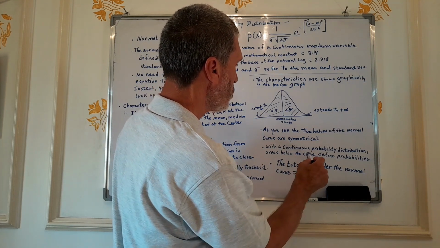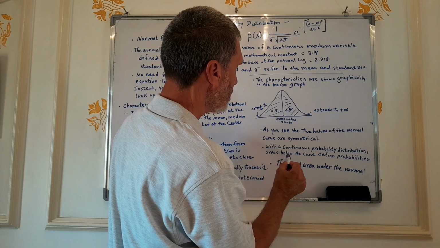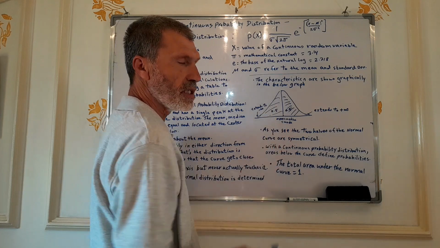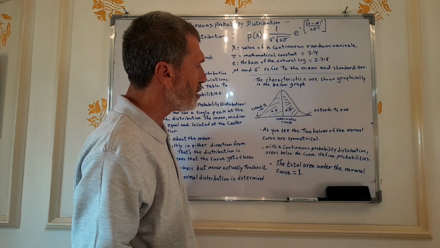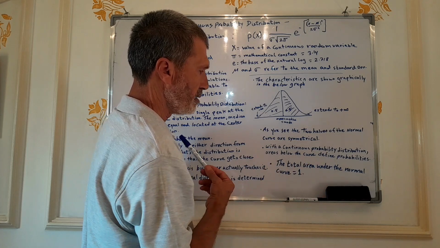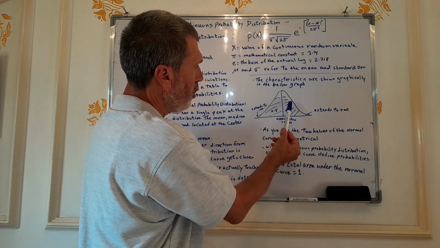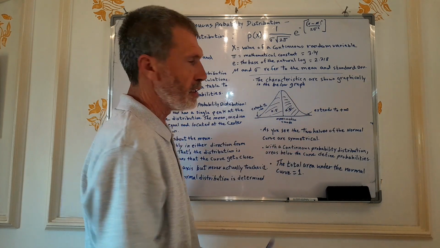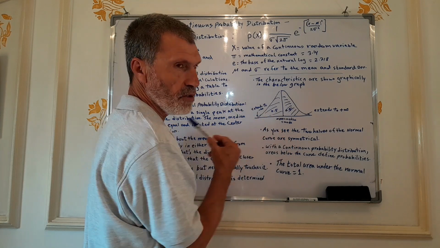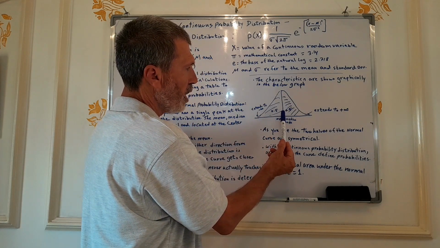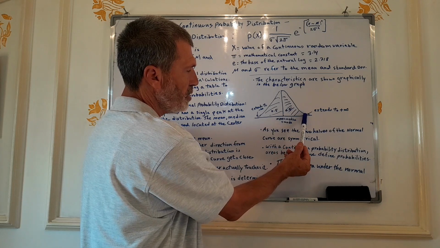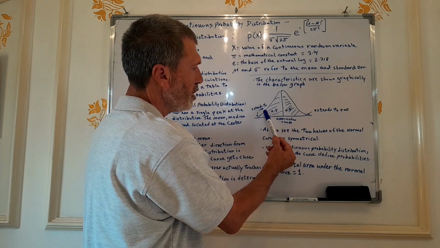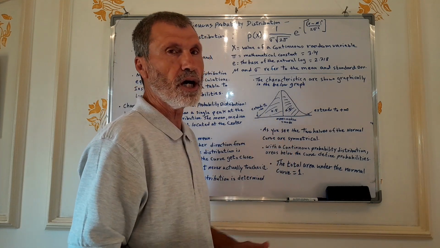With a continuous probability distribution, areas below the curve define probabilities. So the areas below the curve, as we will see later, will define probabilities. And remember that the total area under the normal curve is equal to 1. 0.5 plus 0.5 equals 1. The area under the curve to the right of the mean is 0.5, and to the left of the mean is also 0.5, with a total area of 1.